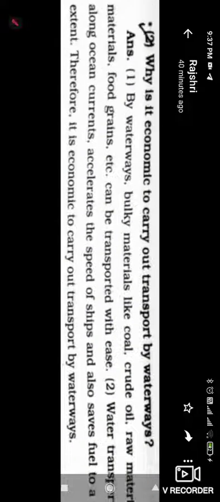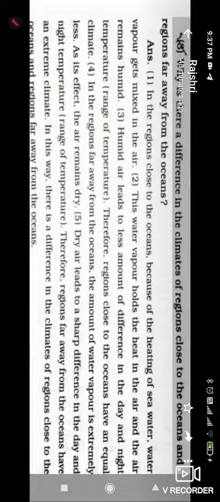water transport carried out along the ocean current accelerates the speed of a ship and also saves fuel to a considerable extent. So these are the economic consequences of carrying out transport by waterways. We can accelerate the speed of a boat or ship due to oceanic currents. So this is the answer to this question.